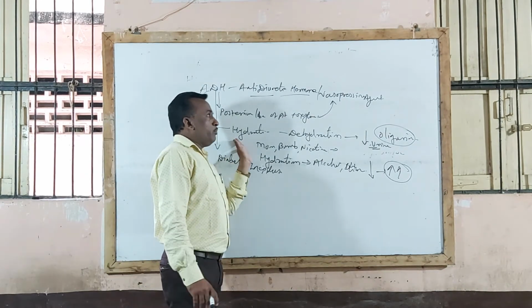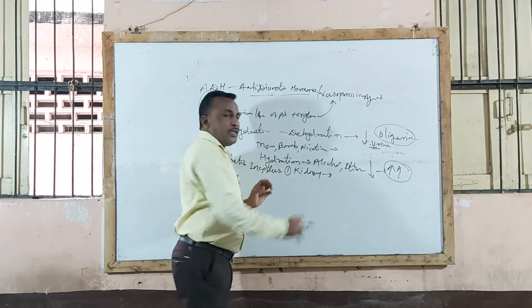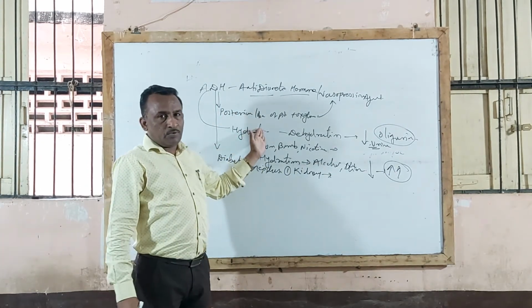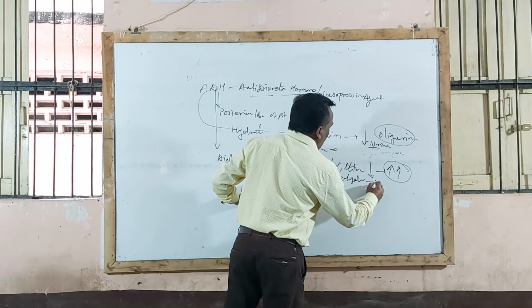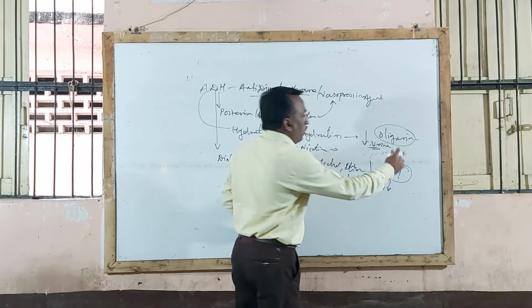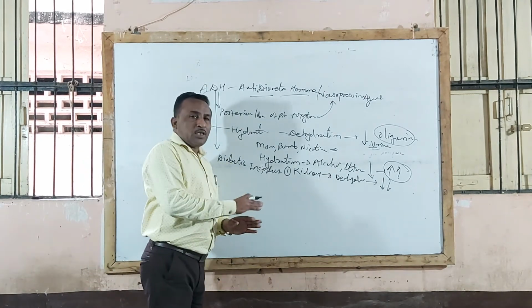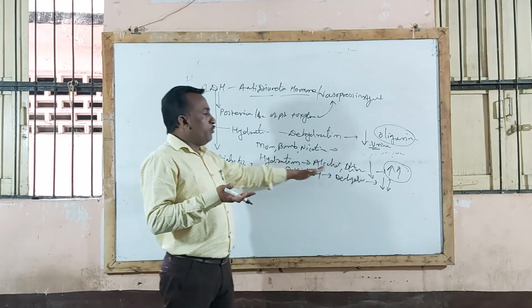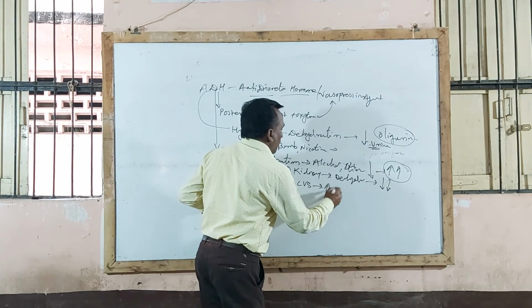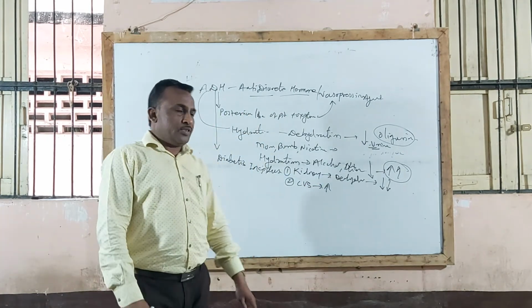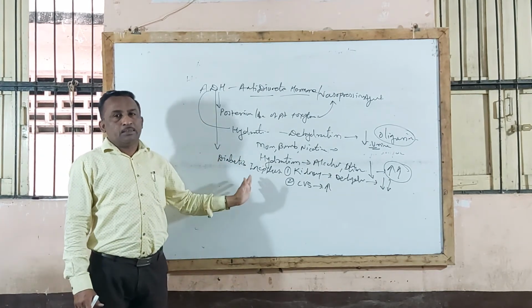The pharmacological action of ADH, the first major action, is on the kidney. Whenever there is stimulation of ADH release from the posterior lobe of the pituitary gland, it leads to dehydration, and because of dehydration there is a decrease in urine flow and urine formation, leading to oliguria. The opposite occurs whenever there is hydration: urine flow and urine formation increase. In addition, it also acts on the cardiovascular system and thereby increases blood pressure in the patient. And whenever there is a deficiency, it leads to diabetes insipidus.